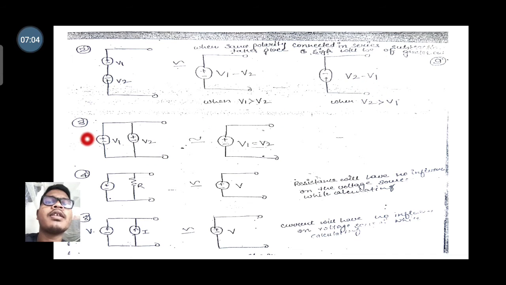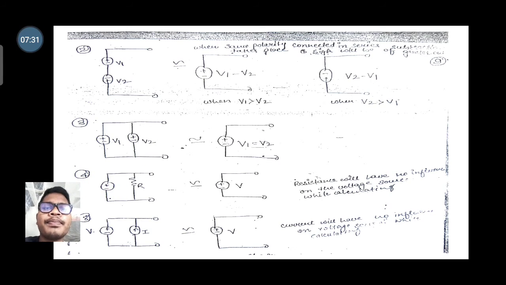Okay, so see here, in case 3, if voltages are connected in a cascaded manner, that means like this, the positive terminal of voltage V1 is connected to the positive terminal of V2 in a cascaded or parallel manner, then voltage source 1 is equal to voltage source 2. Okay, so here V1 is equal to V2.